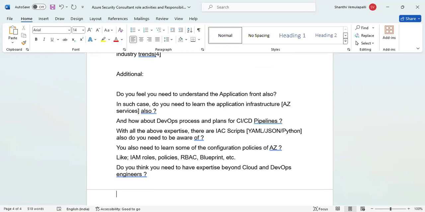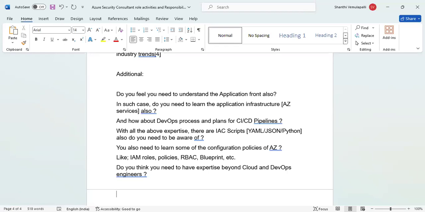So beyond cloud, yes, it is always good to have expertise beyond cloud engineers and DevOps engineers, because a DevOps engineer might be aware of security things, but he might only know the outline. For example, a few DevOps engineers hard code the values in the pipeline, so they might not be aware of the consequences of hard coding the values.